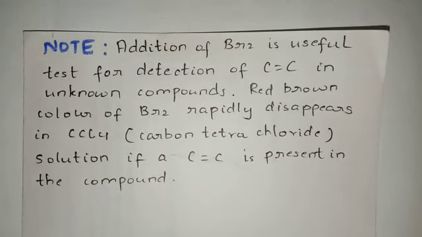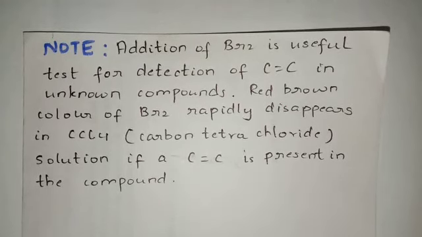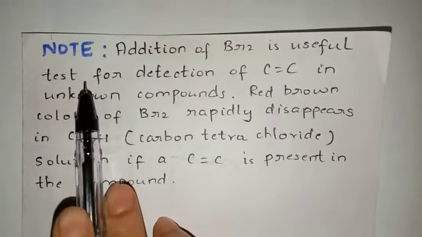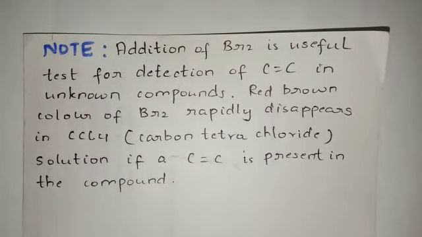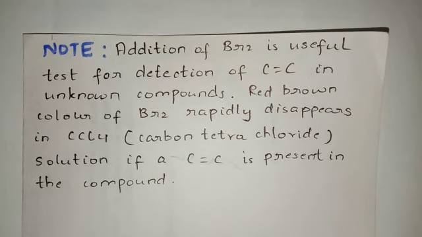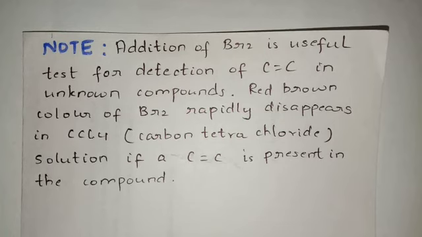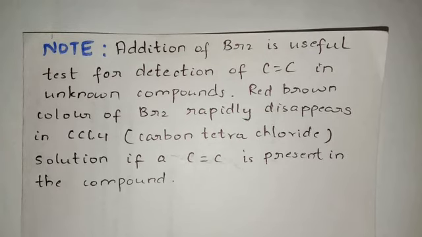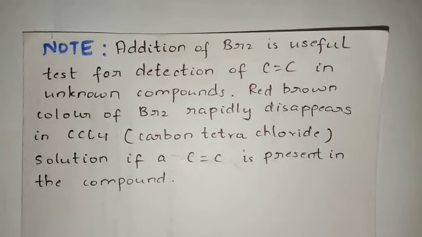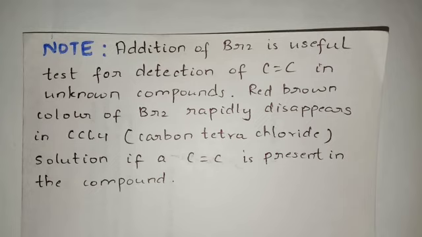Students, here you have to make a note of one very important point: addition of Br2 is a useful test for detection of C double bond C in unknown compounds. If I give you a test tube with some compound inside, but you don't know what the compound is exactly, and you want to identify whether the compound is an alkene or not, you can add the reddish brown Br2 into that test tube.